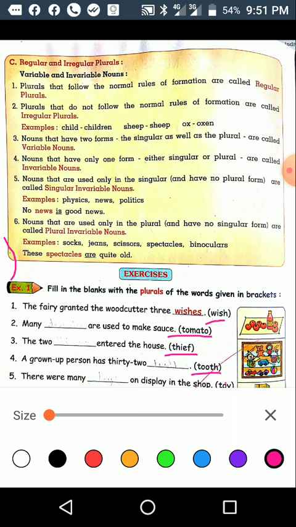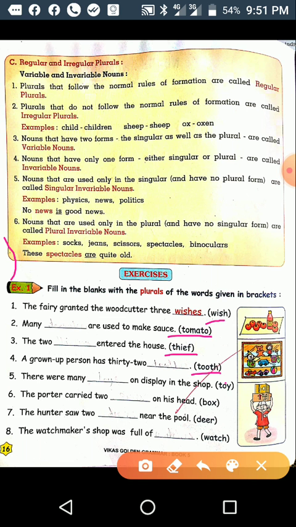Then fifth sentence: there were many dash on display in the shop. In the bracket which word is given? Toy. There were many toys, the plural form means just add s, on display in the shop.